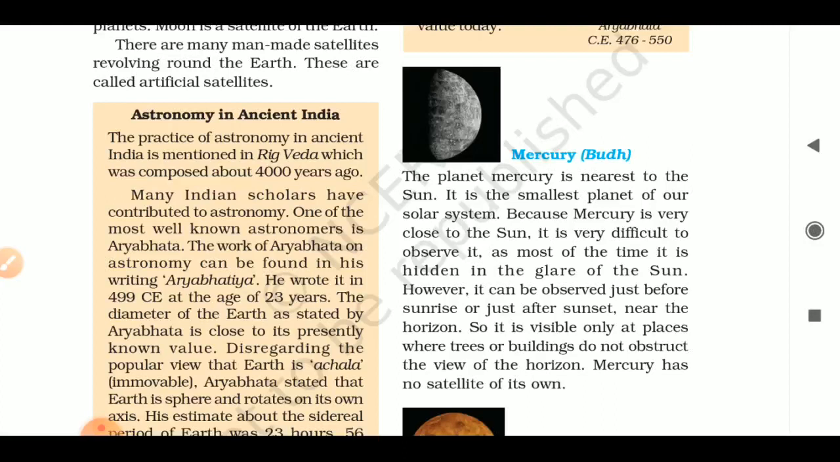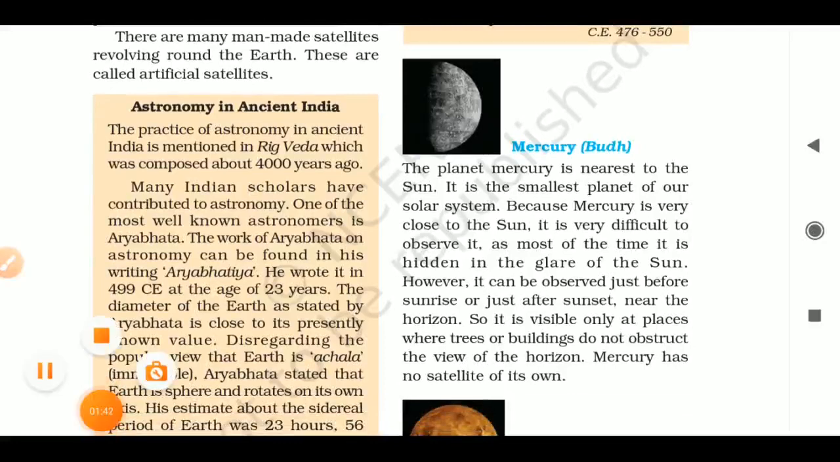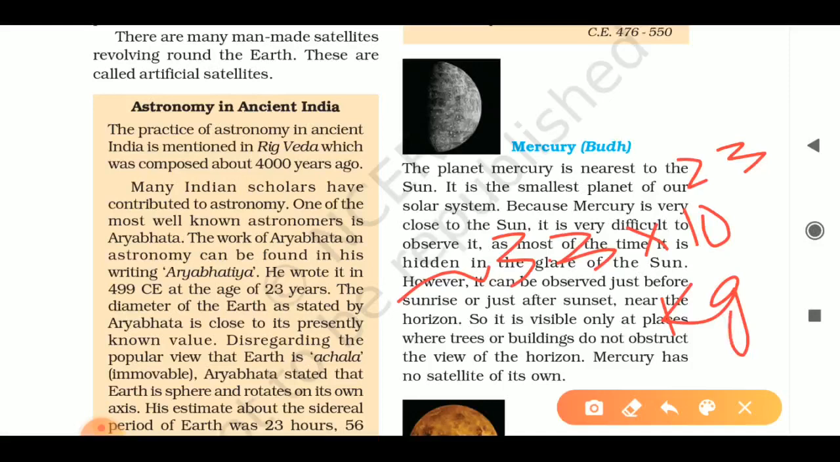And if I talk about its mass, the mass of Mercury is approximately 3.3 into 10 to the power 23 kg.